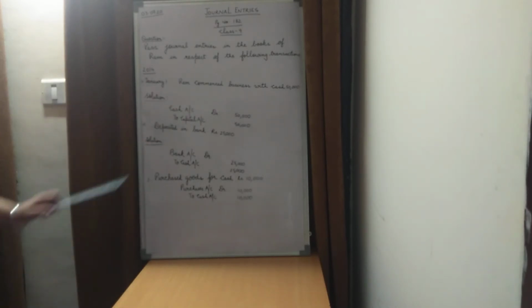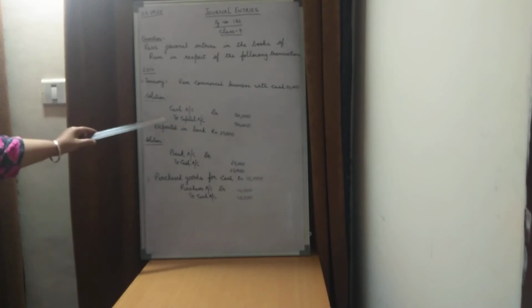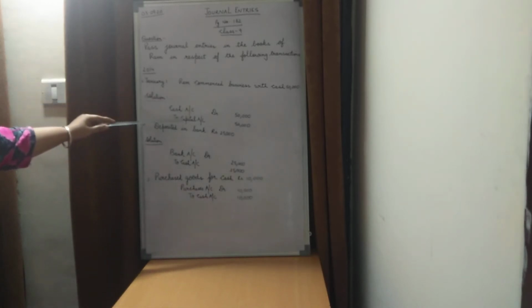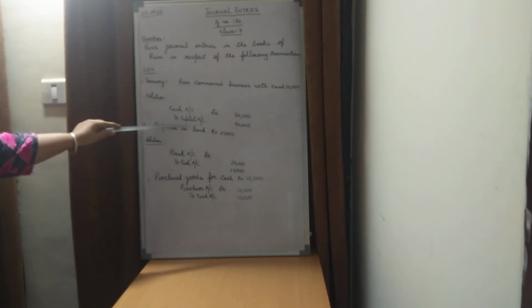And children, now what would be the other account involved in this entry? As talked earlier also, the other account involved would be capital, because this capital has to be given back to Ram because he is bringing this cash into the business.